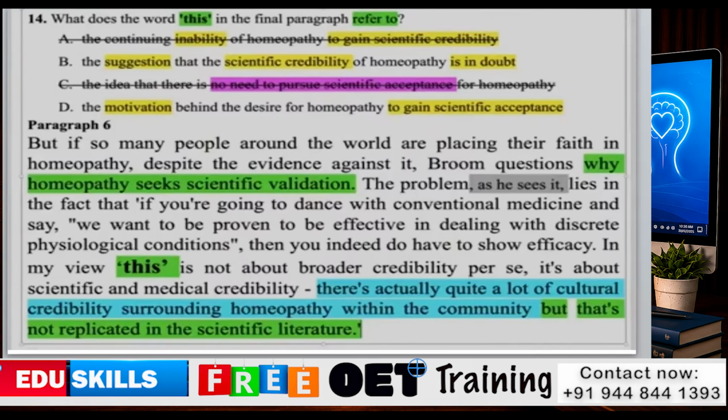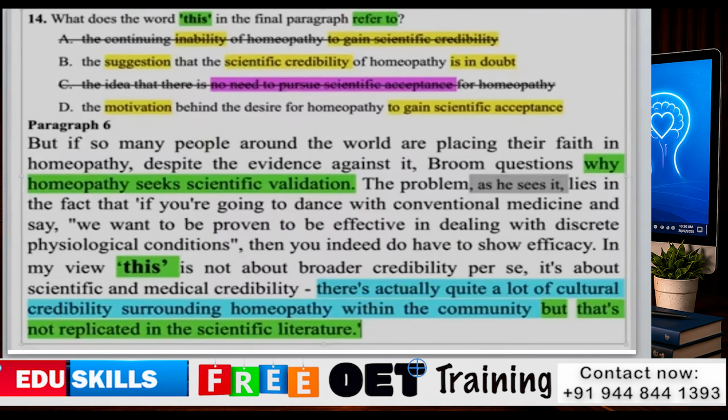It means homeopathy is still in search of scientific validation. So we can strike out option C, because homeopathy is still trying to find its validity. So no need to pursue scientific acceptance for homeopathy is against that controlling idea. So we can eliminate that option.